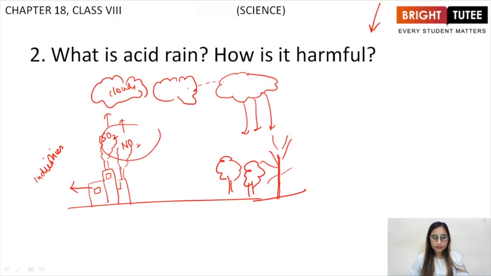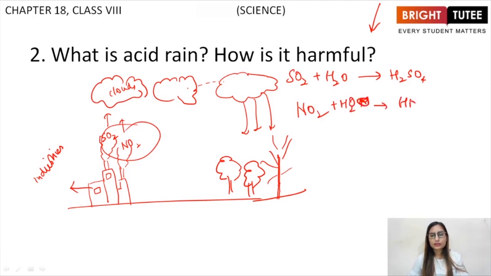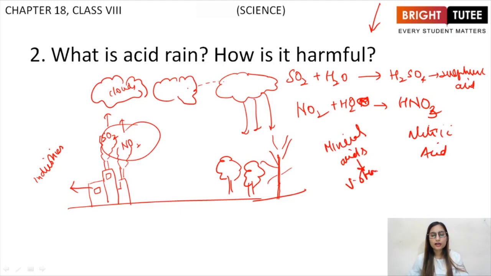These gases combine with water present inside the clouds to form harmful acids such as sulfuric acid and nitric acid. Let me tell you what it is. This is sulfuric acid and this is nitric acid. Both of these are mineral acids and very strong acids. Mineral acids are generally very strong acids. These can cause various skin diseases as well. They can cause skin cancer as well to us.